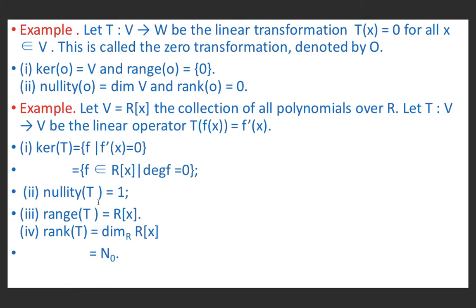Nullity of T is equal to 1. Range of T is equal to R[x], which is a collection of all the polynomials over R. Rank of T equal to dimension of R[x], which is equal to n naught. N naught means a set consisting of natural numbers together with 0, means 0, 1, 2, 3, 4, 5 and so on.